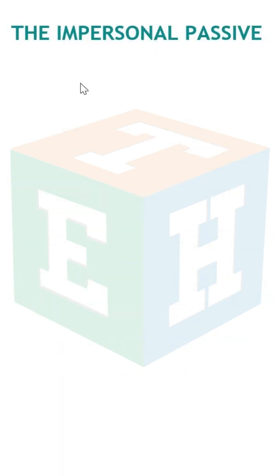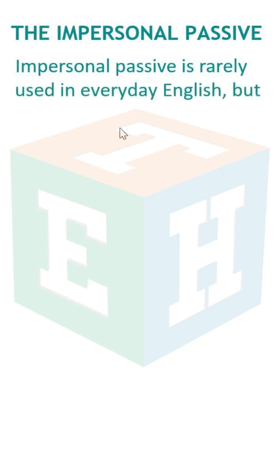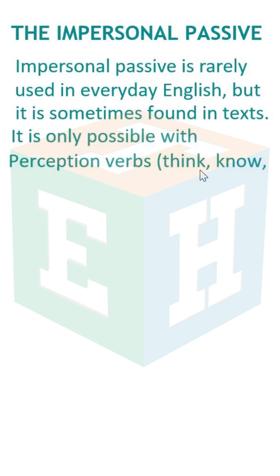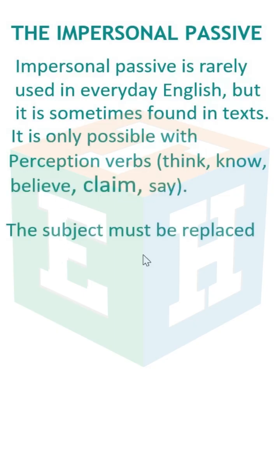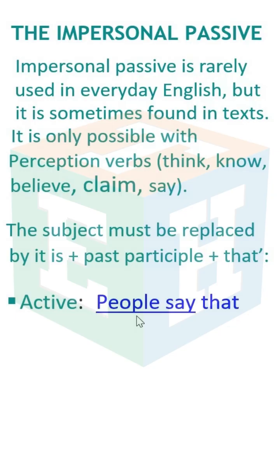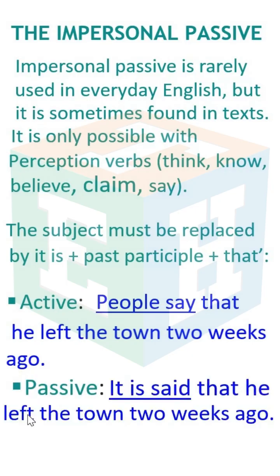The impersonal passive. The impersonal passive is rarely used in everyday English, but it is sometimes found in text. It is only possible with perception verbs: think, know, believe, claim, say. The subject must be replaced by it is plus past participle plus that. Active: people say that he left the town 2 weeks ago. Passive: it is said that he left the town 2 weeks ago.